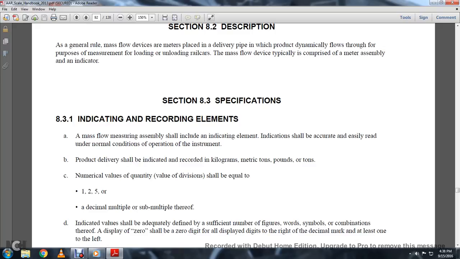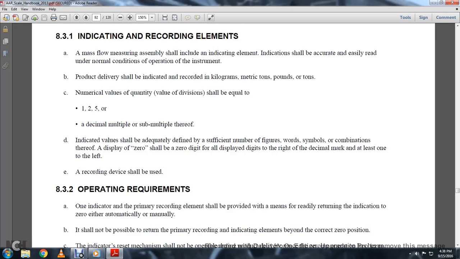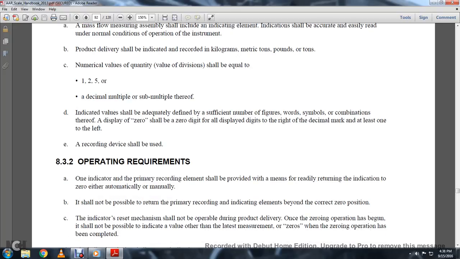The mass flow measuring assembly should include an indicating element. The indication shall be accurate and easily read under the normal conditions of operation of the instrument. Product delivery should be indicated and recorded in kilograms, metric tons, pounds, or tons. Numeric values, quantity value divisions shall be equal to 1, 2, or 5, or decimal multiples or submultiples thereof. Additional values shall adequately define the figures, words, symbols, or combination thereof, and display with this shall be 0 digits displayed to the right of the decimal mark and at least one to the left. Recording devices shall be used.